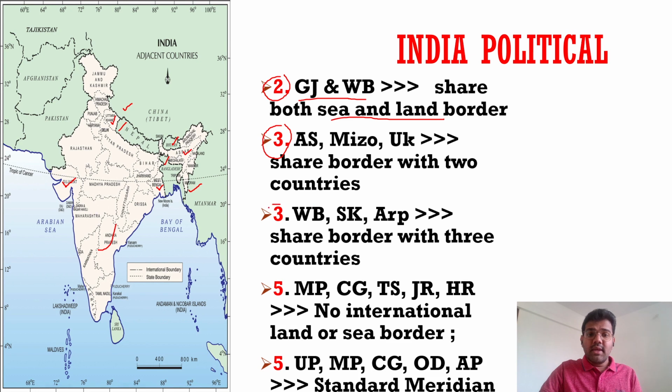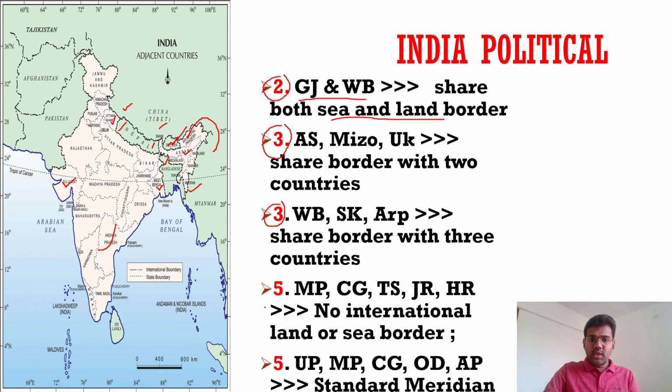Next, there are three other states, West Bengal, Sikkim and Arunachal Pradesh. They share border with three countries. West Bengal shares border with Nepal, Bhutan and Bangladesh. Sikkim shares border with Nepal, China and Bhutan. And Arunachal Pradesh shares border with China, Myanmar and Bhutan. So these are the three countries.